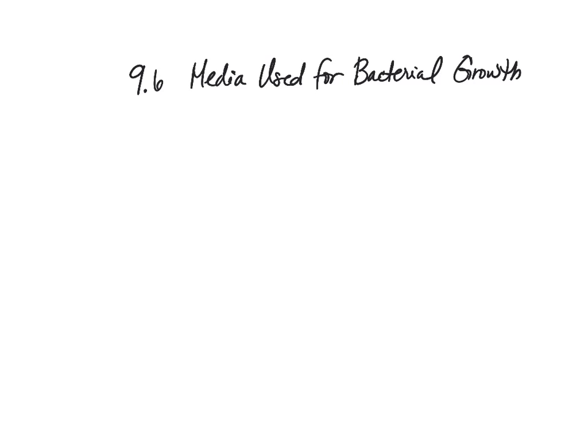Now we're going to take a look at specifics in regards to the different types of agar plates and different types of broth that can be used for culturing organisms. Typically the type of broth that is used is based on the nutritional requirements. What is important to understand about whatever you are studying is what it needs. Now, many organisms can be grown on what's called an all-purpose media.